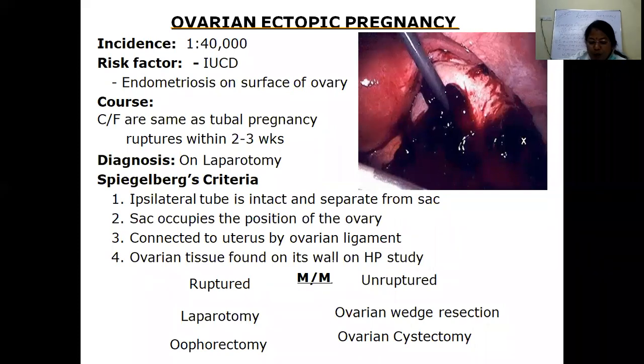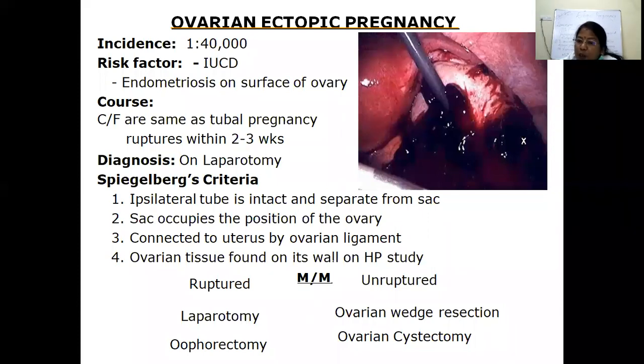Before that, I just want to mention one thing: pregnancy of unknown location, called PUL. PUL is said to occur when the pregnancy test is positive and neither an intrauterine pregnancy nor an extrauterine pregnancy is visualized on TVS. The incidence depends upon the expertise of the sonologist and the equipment.